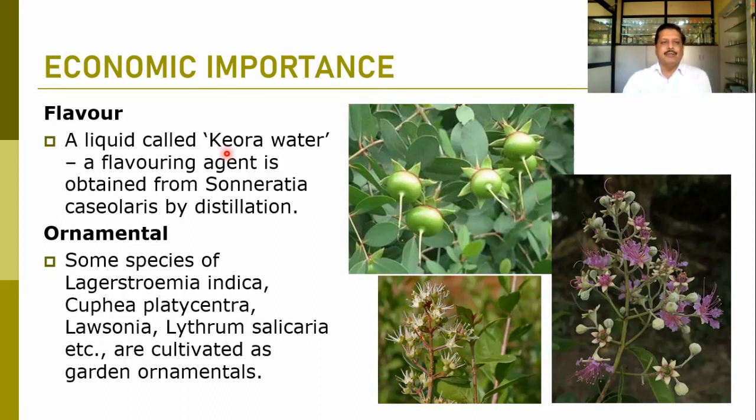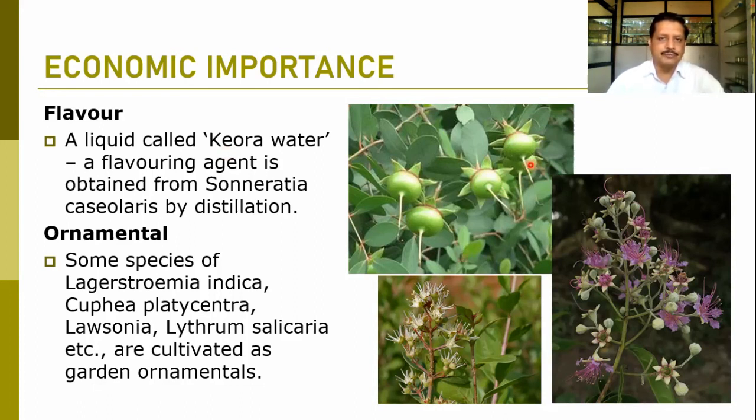Many members of this family have ornamental quality because of the beautiful flowers and capsules. Many members of the Lagerstroemia genus like Lagerstroemia indica, Lagerstroemia speciosa, can be planted along the roadsides. Beautiful flowers are there, and because of that, it can be planted. Then Cuphea platycentra, Lawsonia inermis, then Lythrum salicaria. These are some of the members which can be cultivated in the garden as ornamental species because of their beautiful flowers.